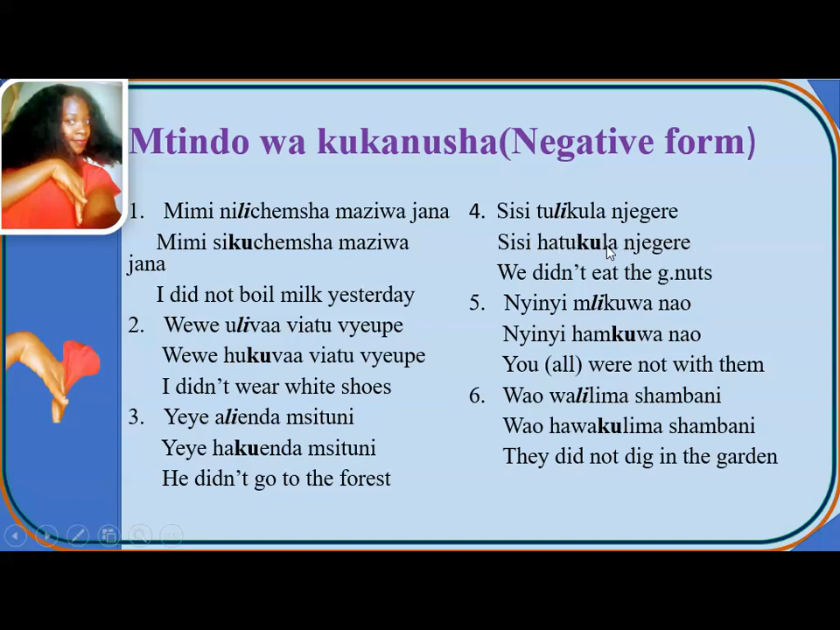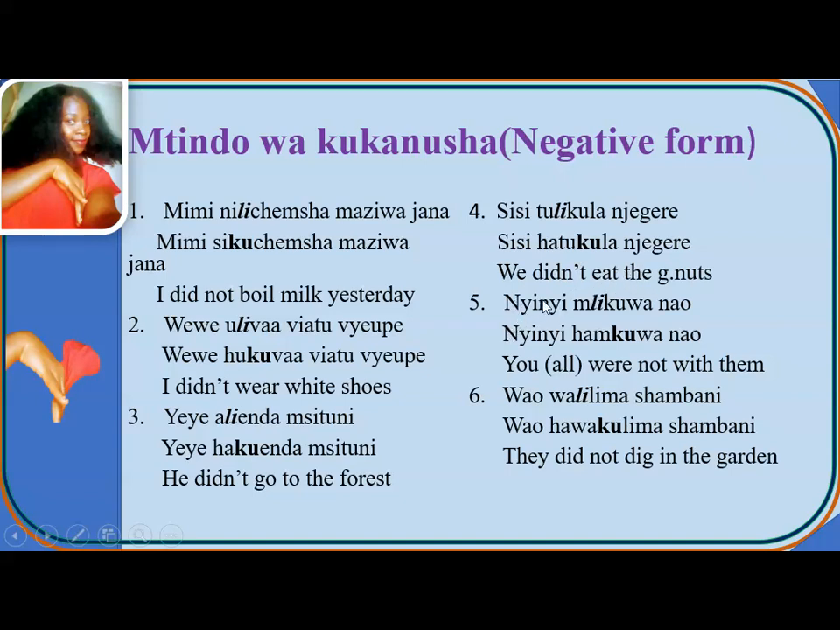Sisi hatukula njegele. So this kula is not this one you are seeing here. This one has been lost. Then this ku is the one we referred to as a negative tense marker. So when we are putting in negative form in past simple tense, we use what? We use ku. So that's why we are using ku. So in English version, it will be we didn't eat the G-nuts.